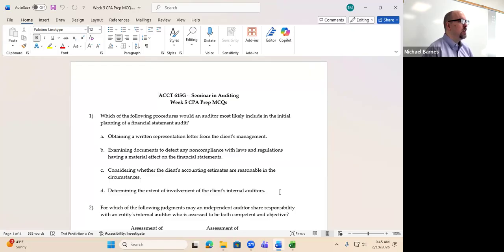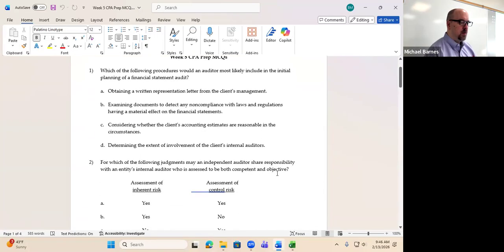Oh, by the way, there are 3 things we have to consider with respect to use of internal auditors. So before we can say we're going to use your work, we have to evaluate their competence, objectivity, and the use of a systematic and disciplined approach. Does everybody remember that? Long time. And I think I mentioned this back in 417, just as a reminder, the first 2 are required under both sets of standards. Systematic and disciplined approach is only required under PCAOB standards. So objectivity, competence, systematic and disciplined approach.